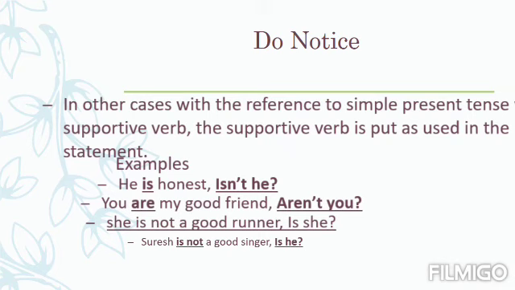See the last example. Suresh is not a good singer. This statement is negative, so its question tag will become positive. First of all put is. Then in the place of Suresh you can use, because Suresh is third person singular used for male, the pronoun he. This is how we have put here the pronoun he. Suresh is not a good singer, and its question tag will become is he. This is how we can make the question tags of the sentences.